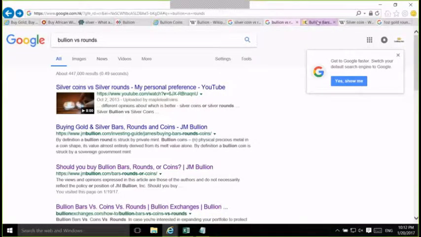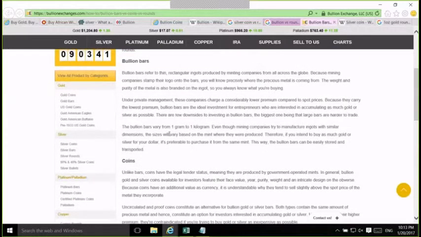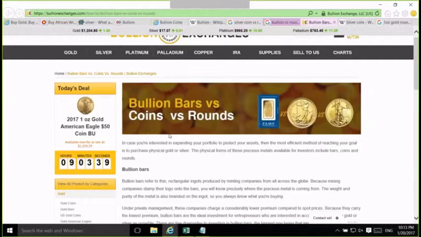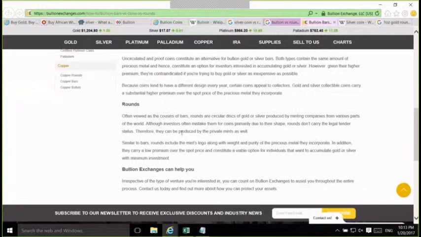So if I went there, it talks about what a bullion bar is, right? And really, without referencing even a percentage, which it probably should have, to say it needs to be 99.5% or above just to be bullion by definition. And it also just talks about a round as a circular disk. It doesn't really talk about, and obviously it's privately minted, nor does it really talk about its percentage requirement.